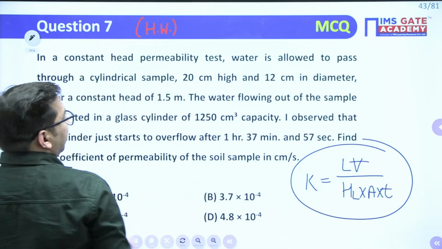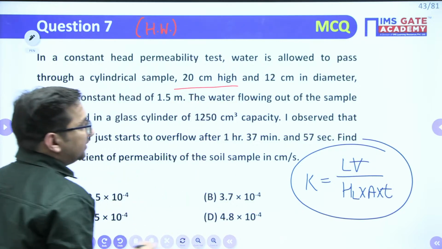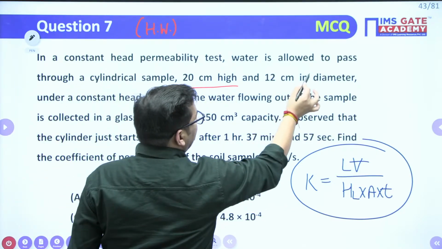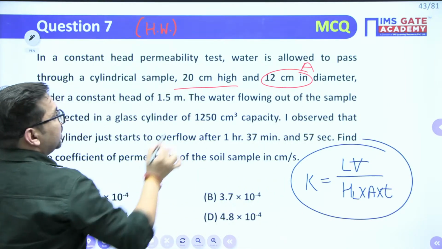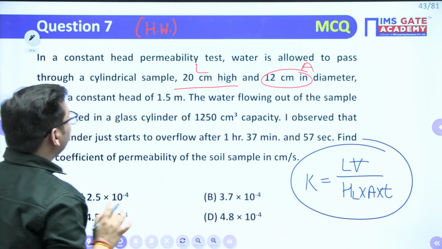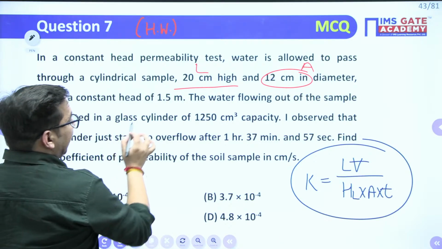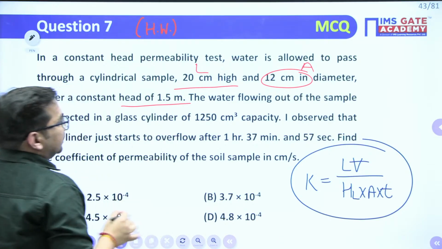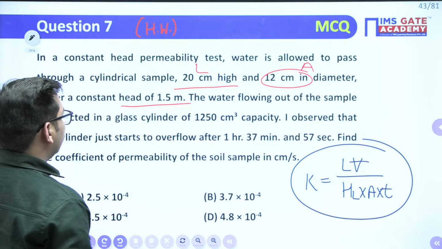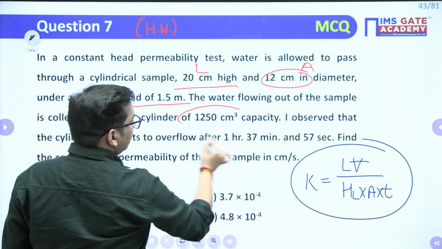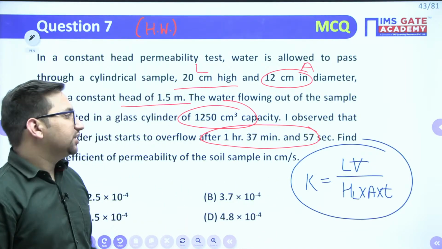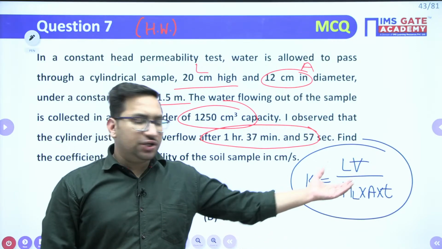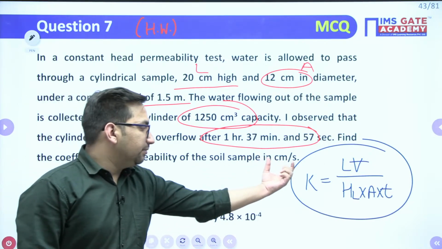Length of sample is given to you, 20 centimeter. Diameter is given. It means area is known to me, pi by 4 d square. This is your length, this is your area, right? Constant head is your 1.5. Head loss is given to you. Volume is given to you, and time is given to you. Everything is given to you. Just need to put the values in such a unit that you will get the answer in centimeter per second,